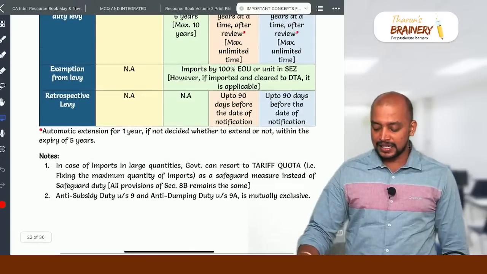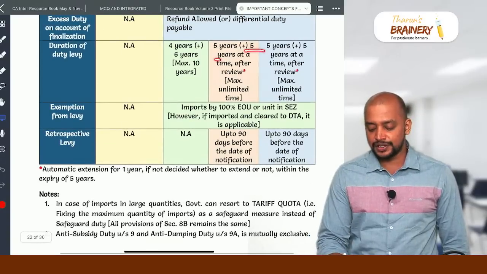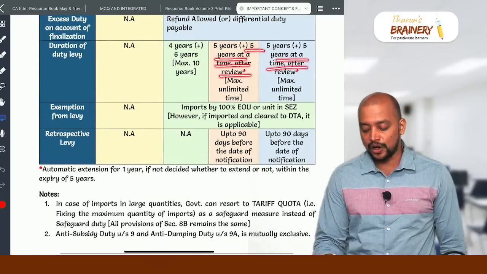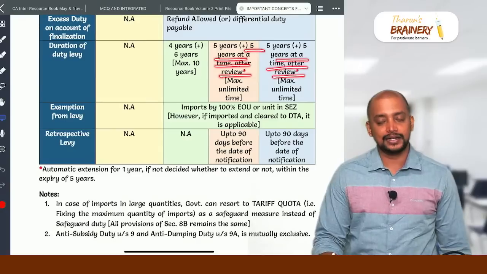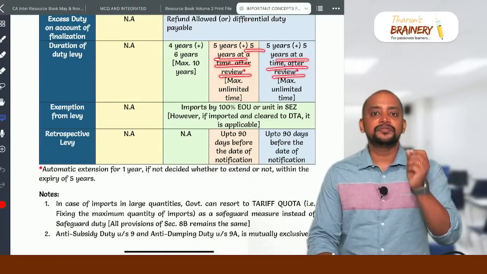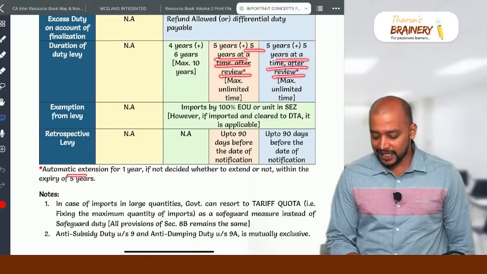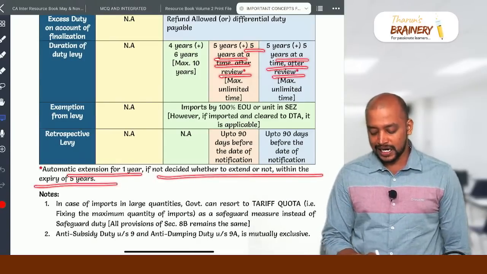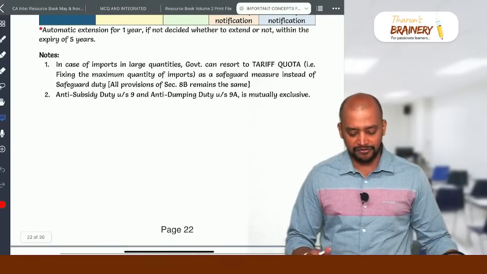And this review they need to do every 5 years in order to extend the applicability of anti-dumping duty and anti-subsidy duty. But within 5 years, if they have not decided whether to extend or not, there is an automatic extension of 1 year.